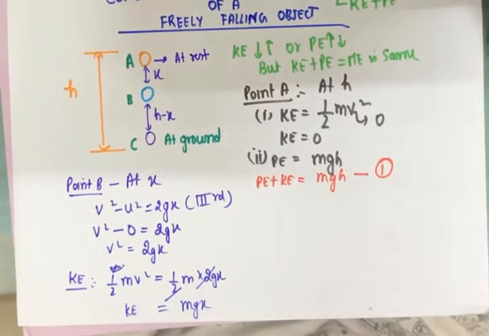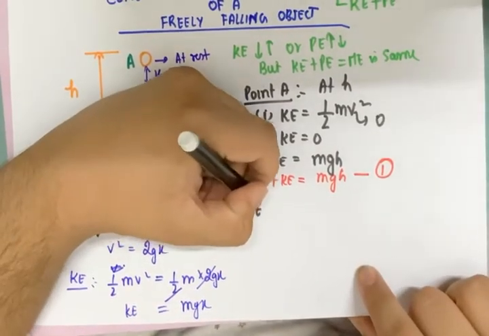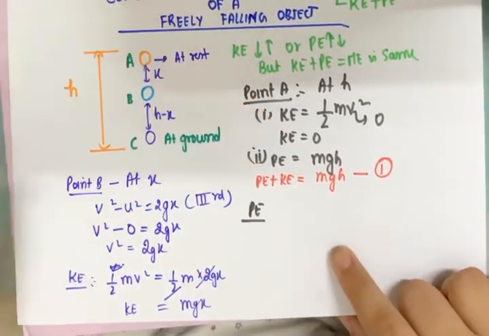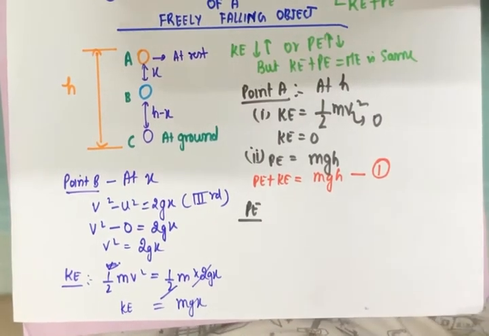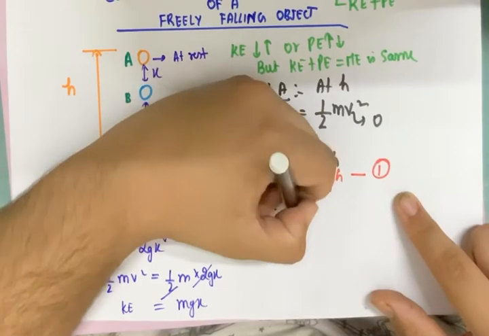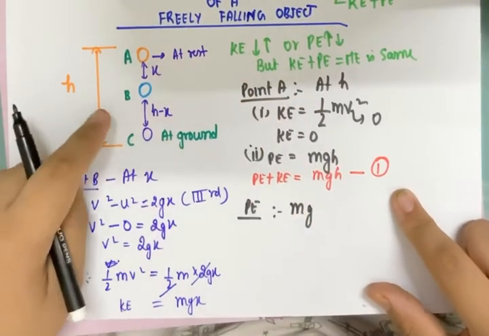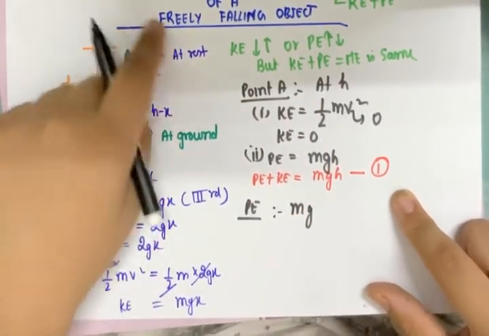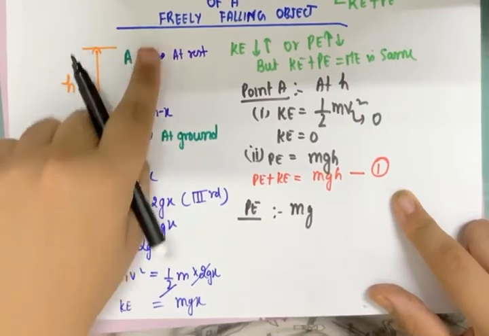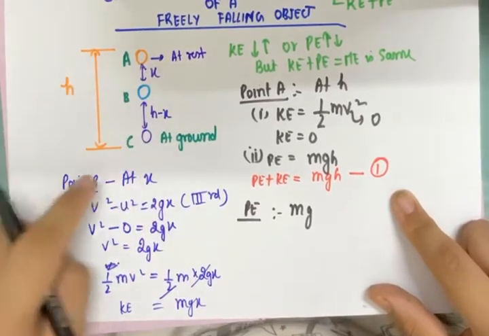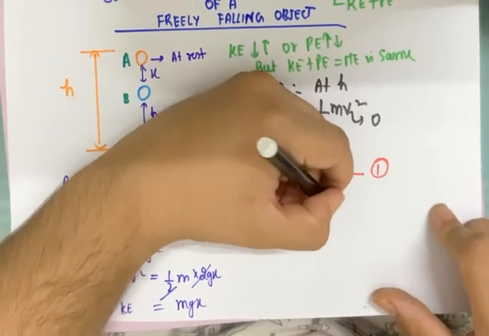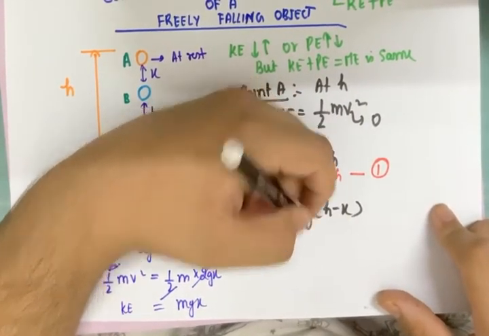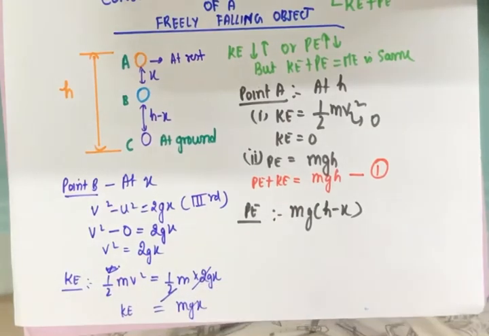Now when I talk about the potential energy, the formula is mass into acceleration due to gravity into height, which is mg. Now what is the height here? The height is h minus x, because total height minus x height, the h minus x is the height of this, as I explained before also. So mg(h minus x) is the formula of potential energy.